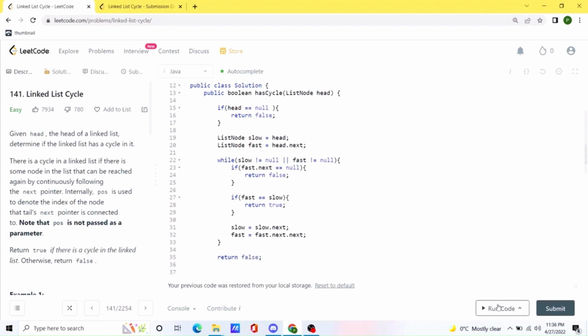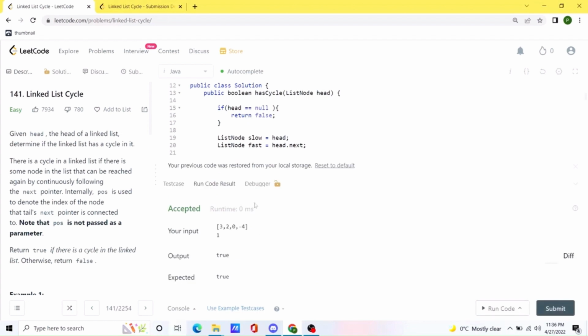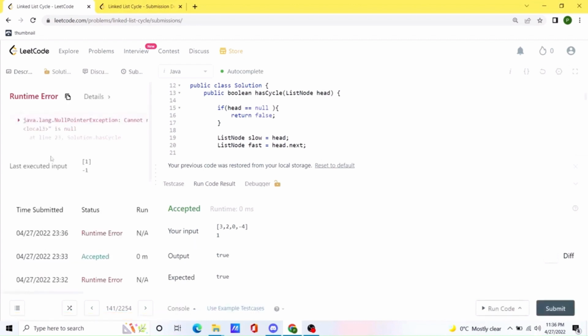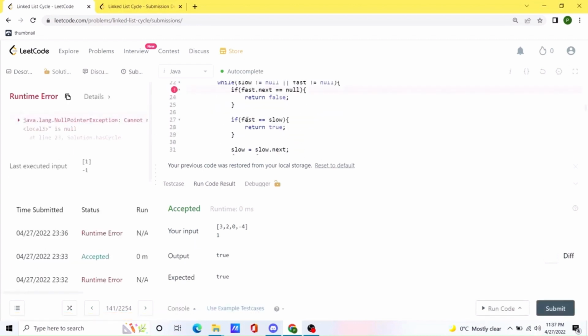Let's try to run the code. Okay, seems like our solution is working. Let's try to submit the code. Oh, okay, we are going to check that if fast is equal to null or fast.next is equal to null.